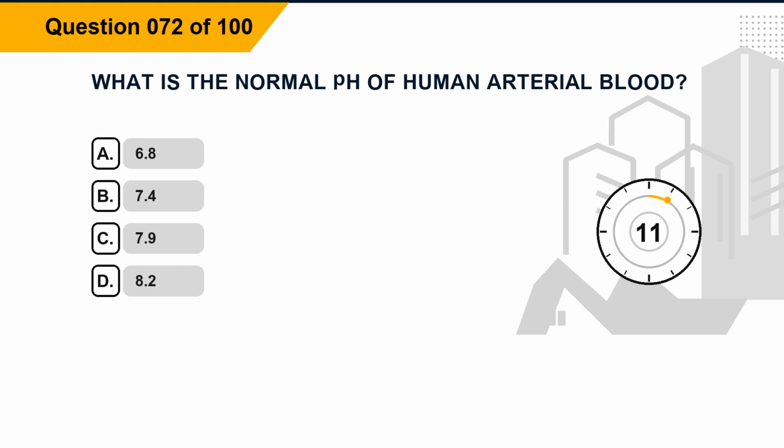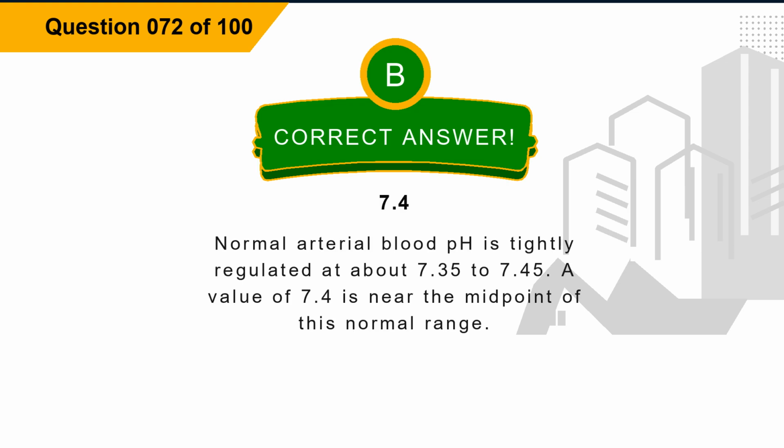Question 72. What is the normal pH of human arterial blood? Option A, 6.8. Option B, 7.4. Option C, 7.9. Option D, 8.2. The correct answer is option B, 7.4. Explanation. Normal arterial blood pH is tightly regulated at about 7.35 to 7.45. A value of 7.4 is near the midpoint of this normal range.